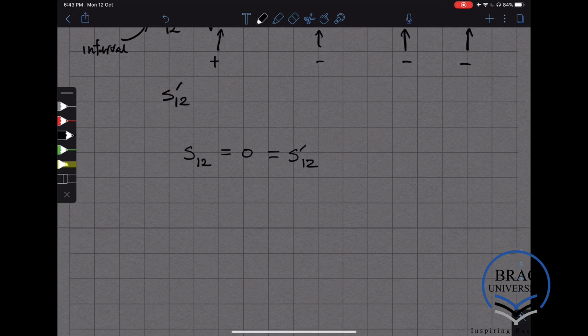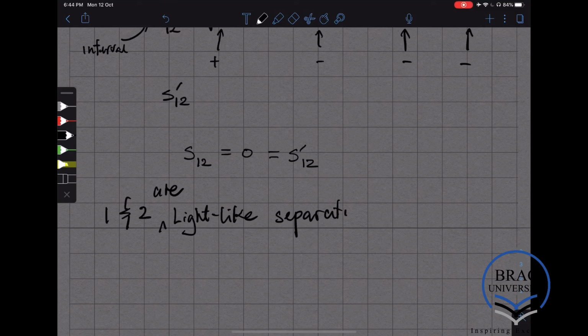In other words, for these two points, 1 and 2, which are light-like separated, meaning that one event can be reached from the other by a beam of light, we see that the interval does not change, and it is actually 0.